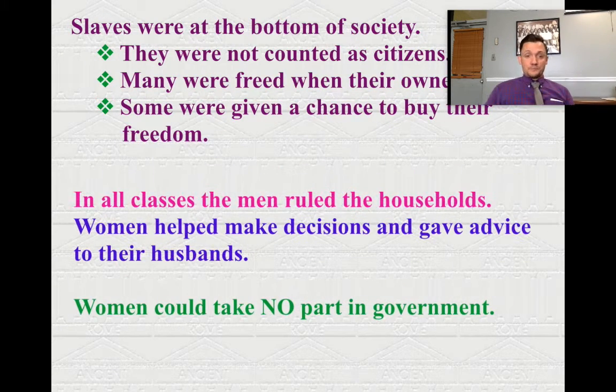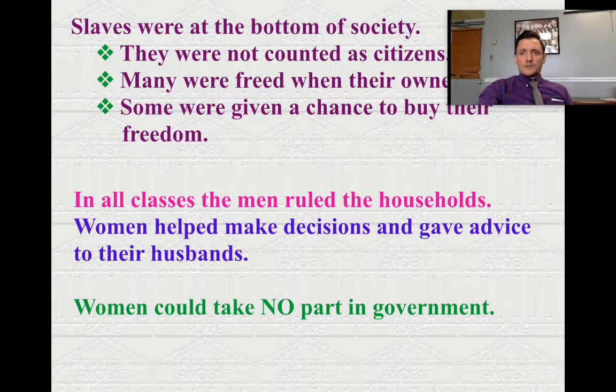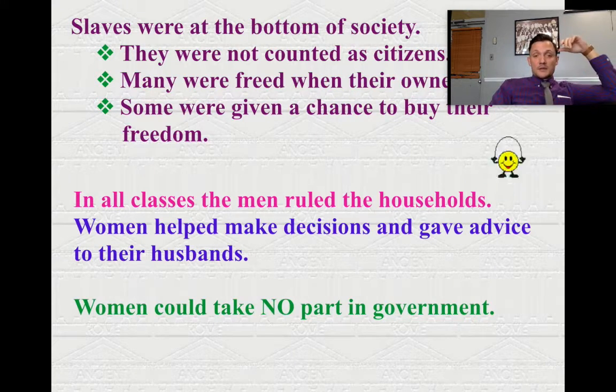Anyway, in all classes, the men ruled the household. Women helped make decisions and give advice to their husbands, but not a lot of big stuff. Women could also take no part in the government whatsoever. So it's very, very biased. This all ties into your essay. You can use this as essay fodder when you're talking about gender roles being comparable to modern-day Western societies. So let's keep going.